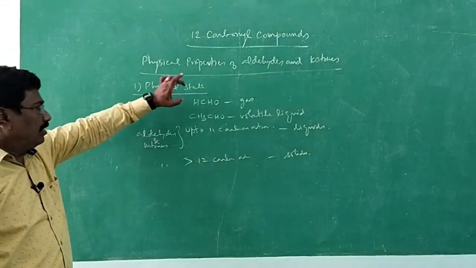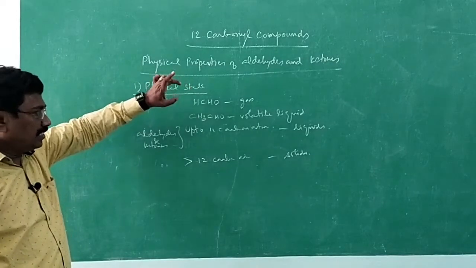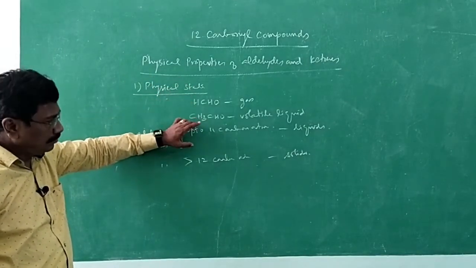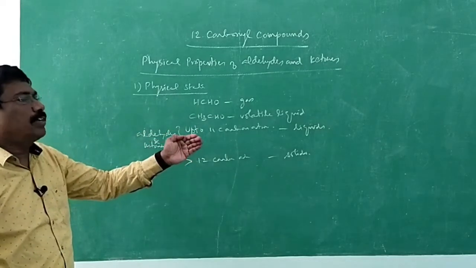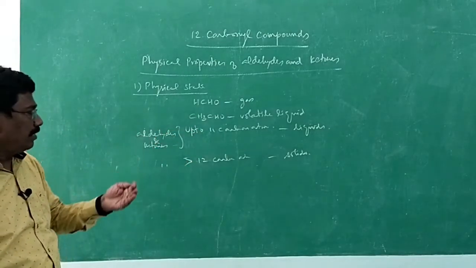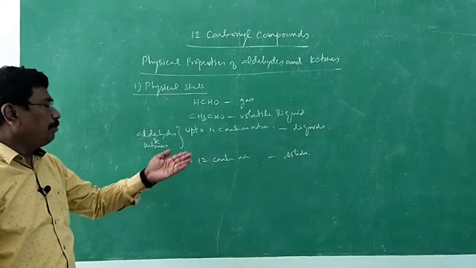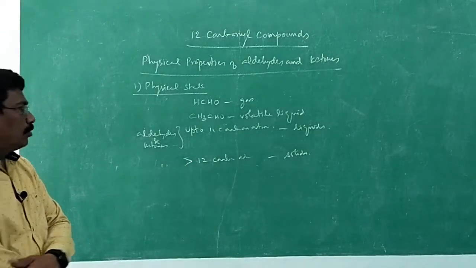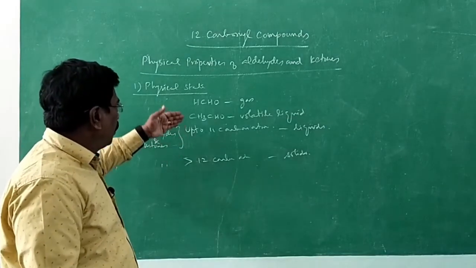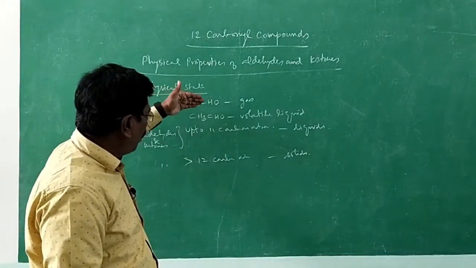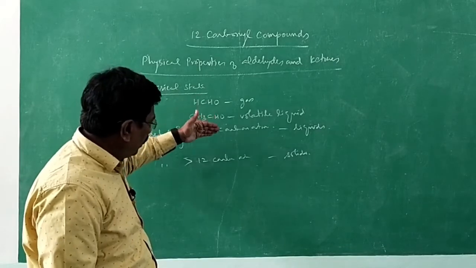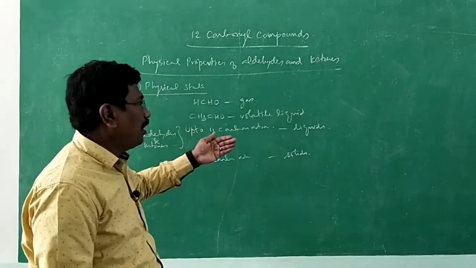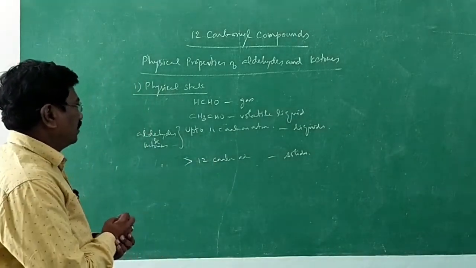So formaldehyde alone is a gas. Acetaldehyde, even though it is a liquid, is a volatile liquid. Others are liquid. With increase in number of carbon atoms, the boiling point will slowly increase, and above 12 carbon atoms they are considered as solids. So the lower member is a gas, then volatile liquid, again liquids, but with increase in number of carbon atoms, boiling point gets increased.